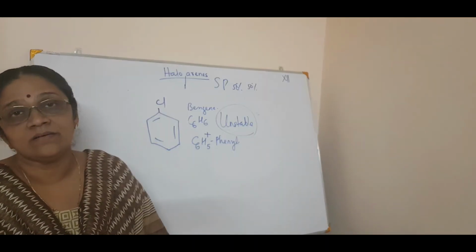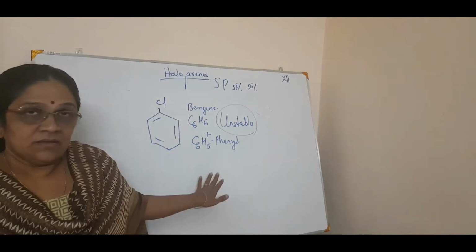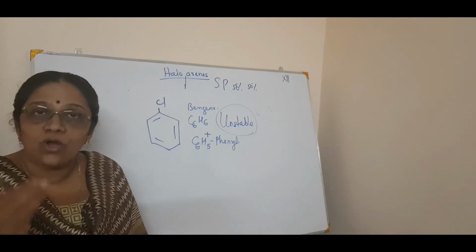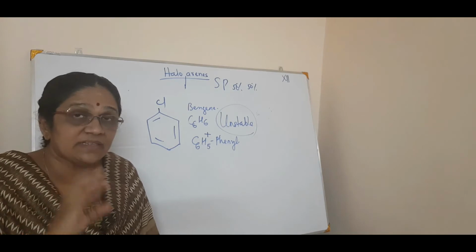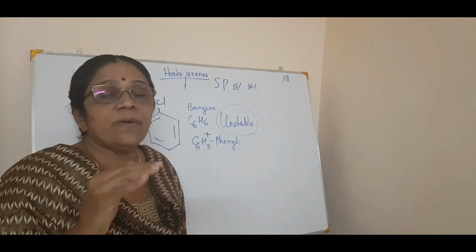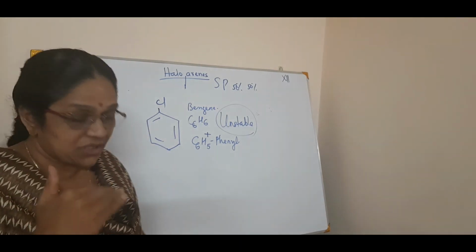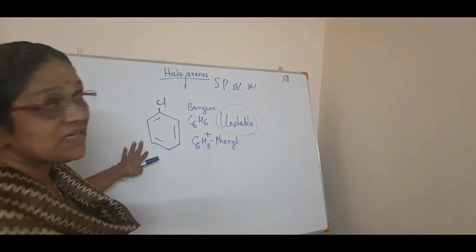Is it clear? Now we will move on to nucleophilic substitution. It will definitely happen. We will see one by one how nucleophilic substitution happens. Hope it is clear this much.